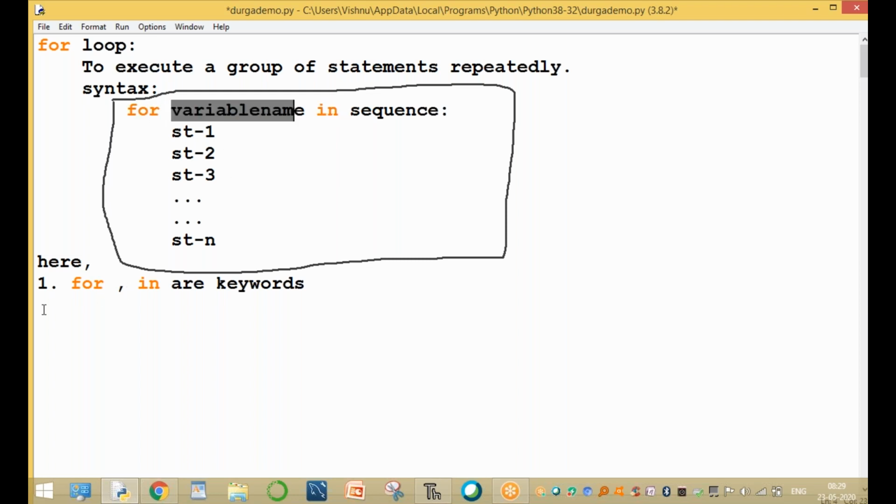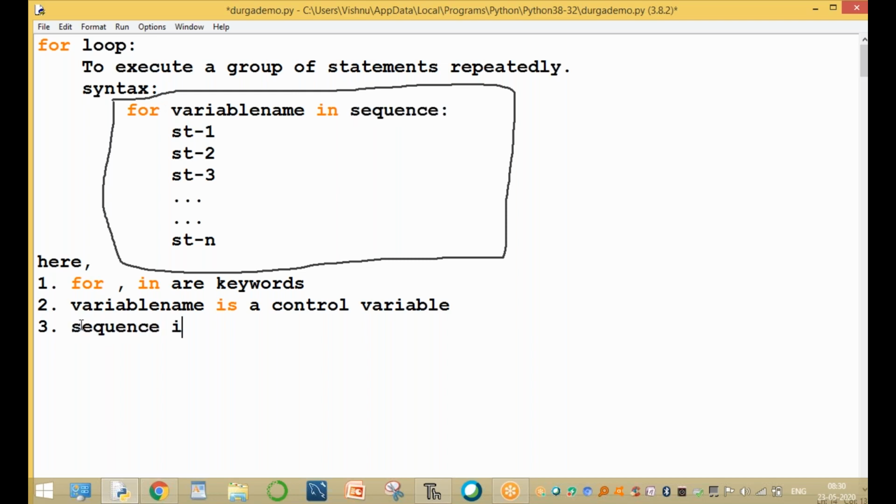So what is variable name? It is very important. Here the variable name is a control variable, used to check the condition each and every time the for loop is executed. The third point is very important: after the variable name comes the sequence. What is a sequence?